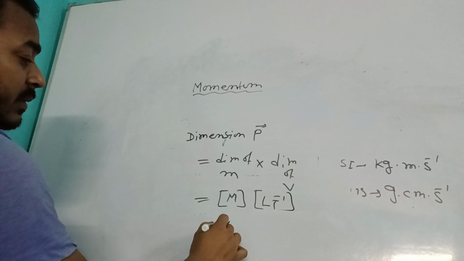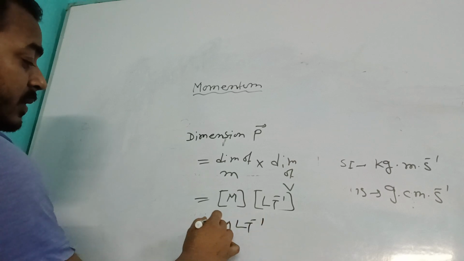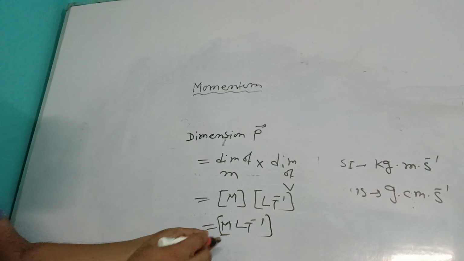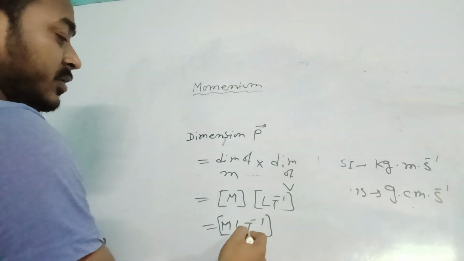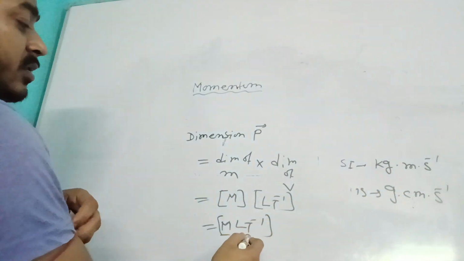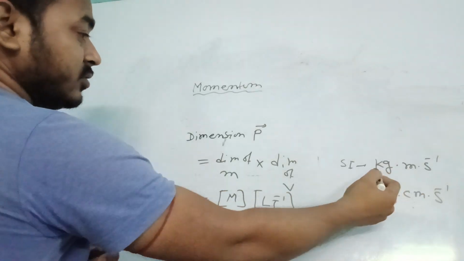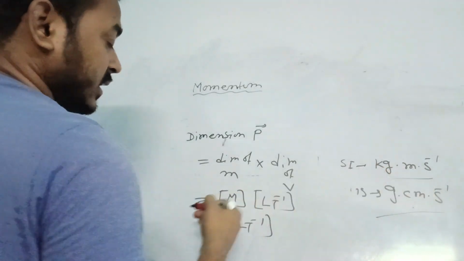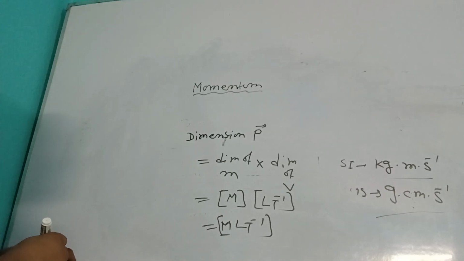So it will be M L T to the power minus 1. From here we can see the SI unit of mass is kg, SI unit of length is meter, SI unit of time is second, so kg meter per second, and the CGS unit is gram centimeter per second. So this is the dimension.